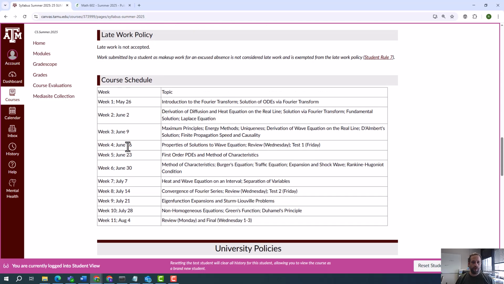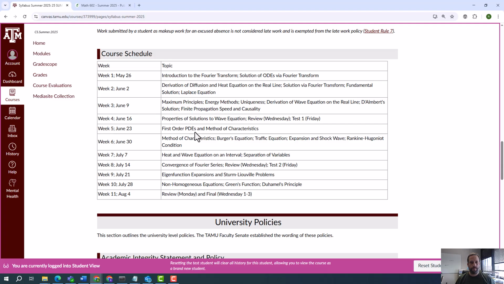Okay, here's the weekly outline. The date listed is always the Monday of that week, so May 26th. For the first week, we're going to do the introduction of the Fourier transform and solutions of ODEs via the Fourier transform. We're probably not going to do that part so much. Next week, it's going to be the derivation of the diffusion and heat equation on the real line. We're going to look at the solution via the Fourier transform, the fundamental solution, and also start looking at the Laplace equation. I basically have all of those notes for next week. I just haven't done the Laplace equation, and then this is the schedule here.